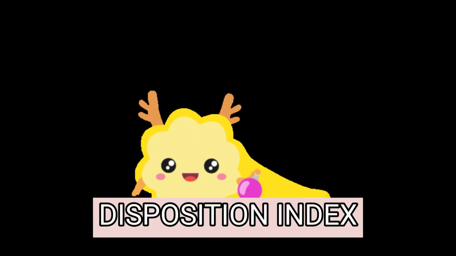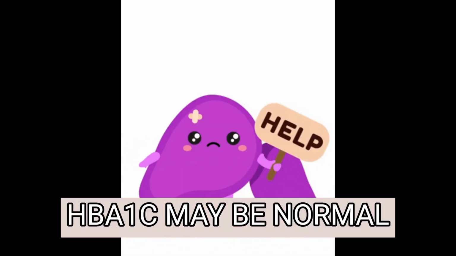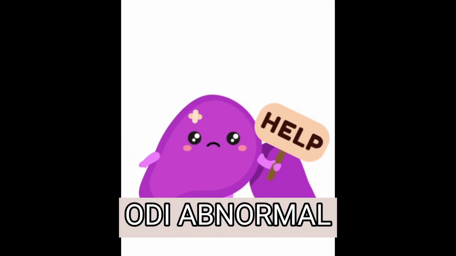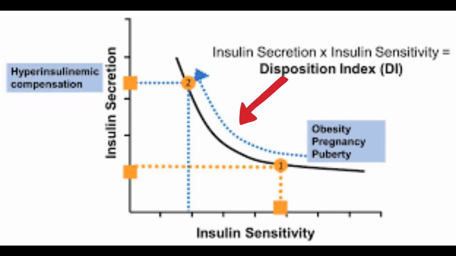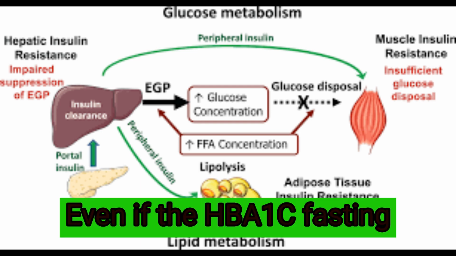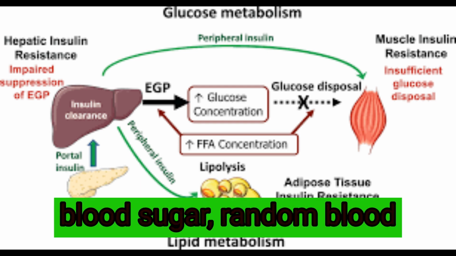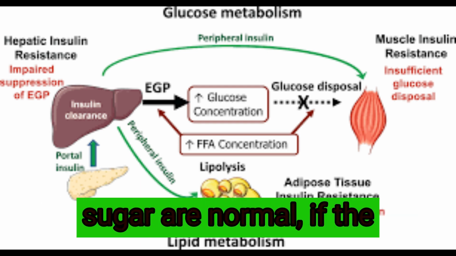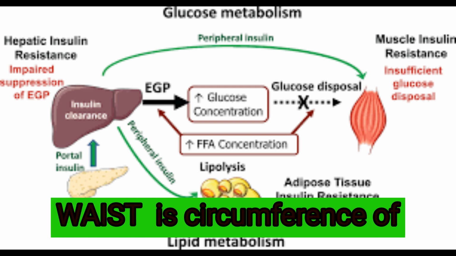ODI equals oral disposition index. HbA1c may be normal, but other values may be abnormal. HbA1c normal, but low HOMA-B with high HOMA-IR have the highest risk. Even if the HbA1c, fasting blood sugar, random blood sugar, and postprandial blood sugar are normal, if the waist circumference of